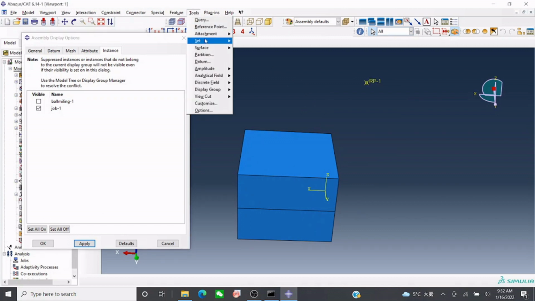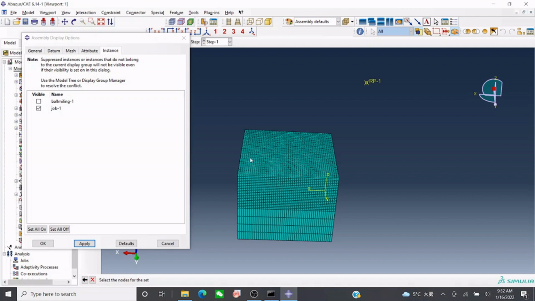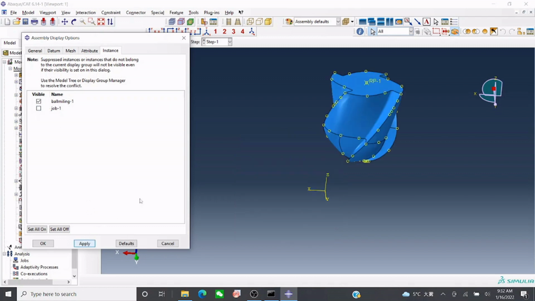Now go to tool. So this is our workpiece, create, and just name it as a job node, continue. When it is done, select this, do this, done. Then again you can hide this one. You see now it appears like this.